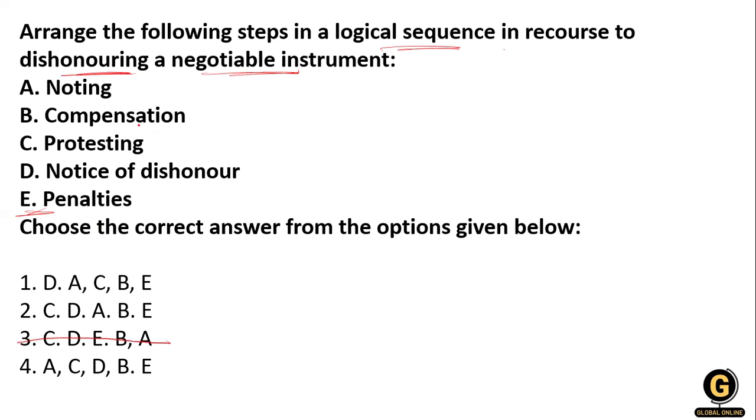Now, what will be the first thing? The first thing is that you have to give the notice of dishonor. What is a notice of dishonor?